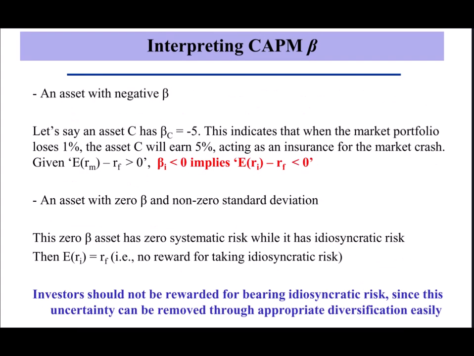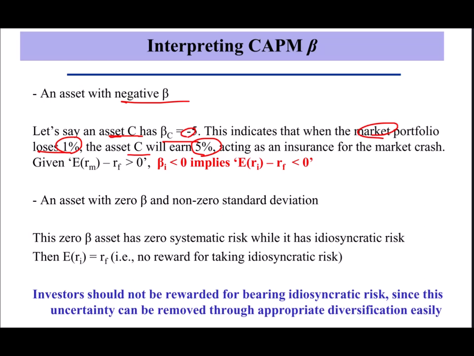What about an asset with negative beta? Let's say an asset C has a negative beta of -5. This indicates that when the market portfolio loses 1%, the asset will give you 5% profit. That's the meaning of the negative sign, negative covariance.